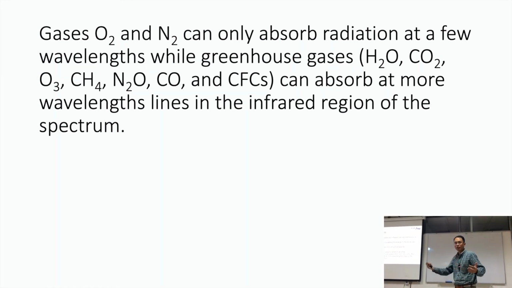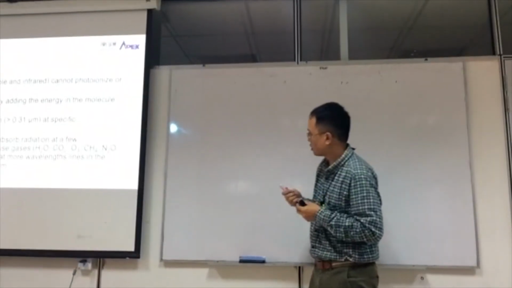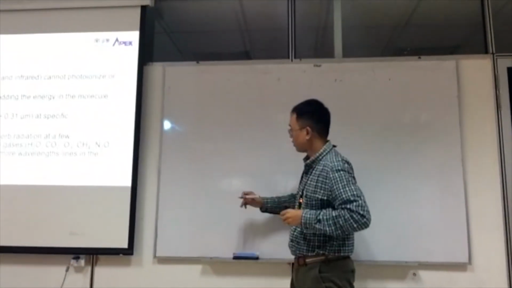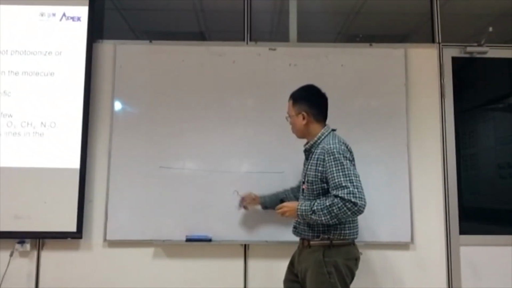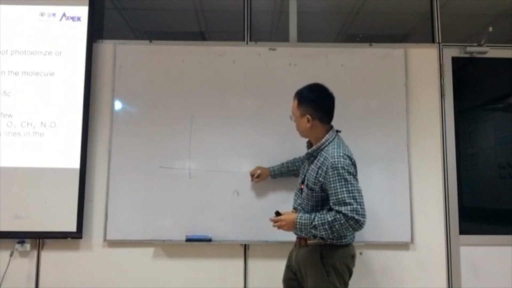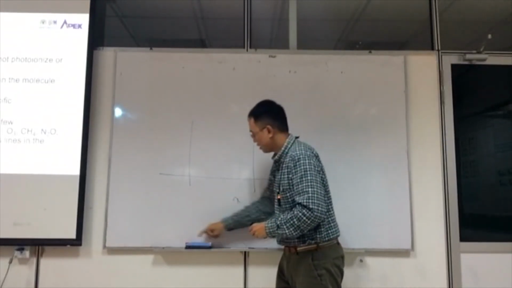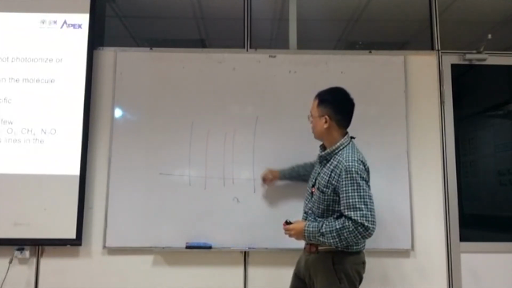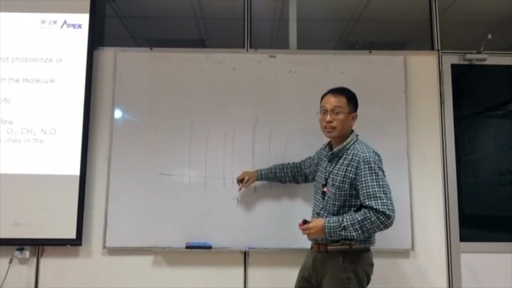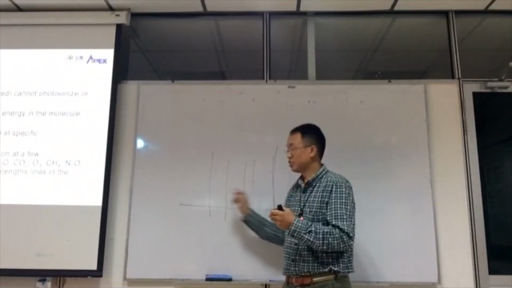You can imagine, although this is not the accurate plot, let's say oxygen maybe can absorb this wavelength only, but then say CO2, it can absorb a lot more wavelengths. So it means that it retains more energy than oxygen gas.